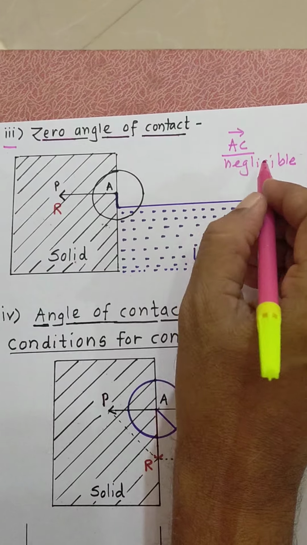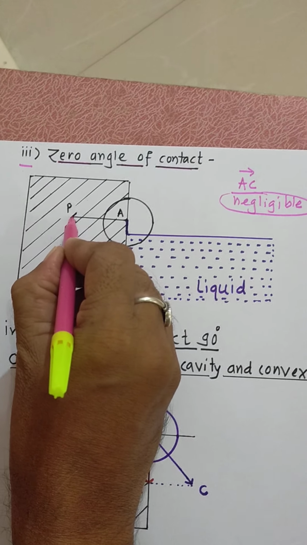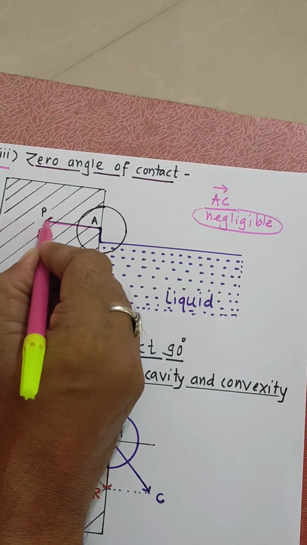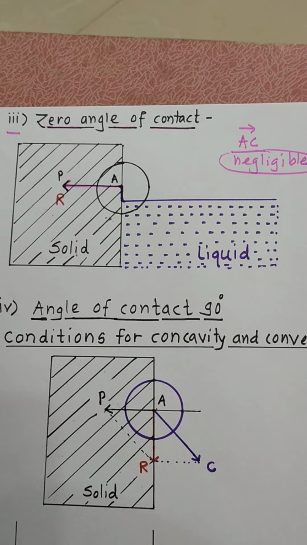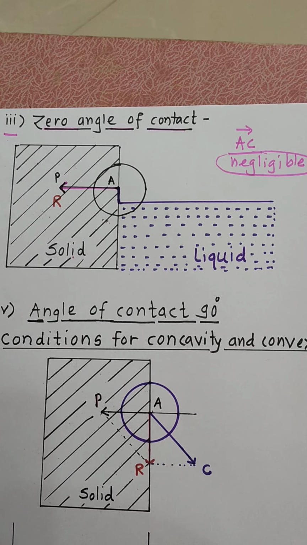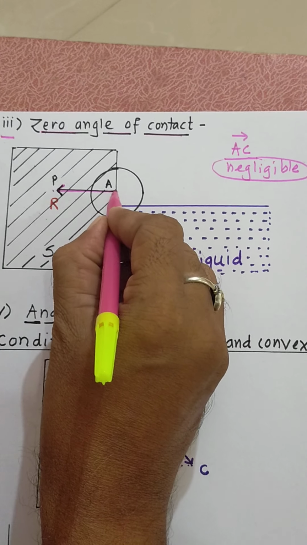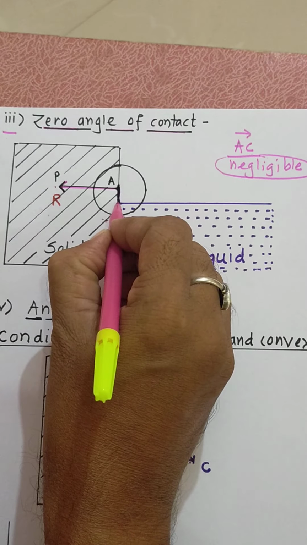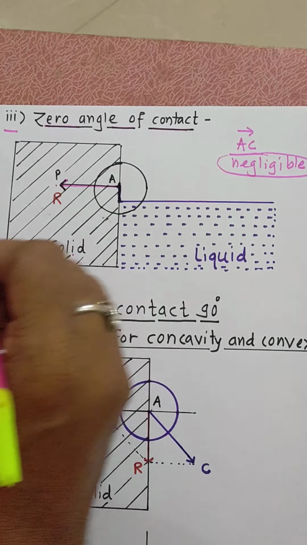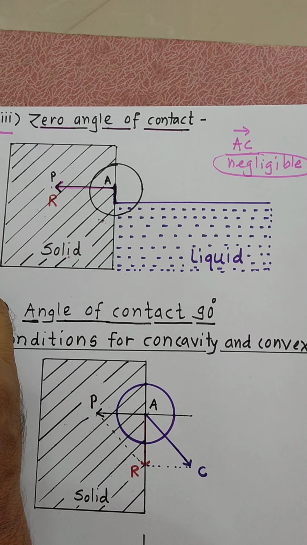Therefore the resultant will be in the direction of this adhesive force. Now the tendency of the free surface of liquid is to remain perpendicular to the resultant, so it remains plane with the surface, forming 0 angle of contact.